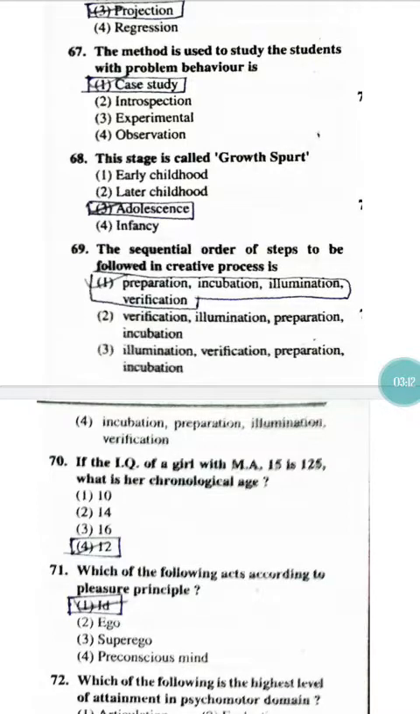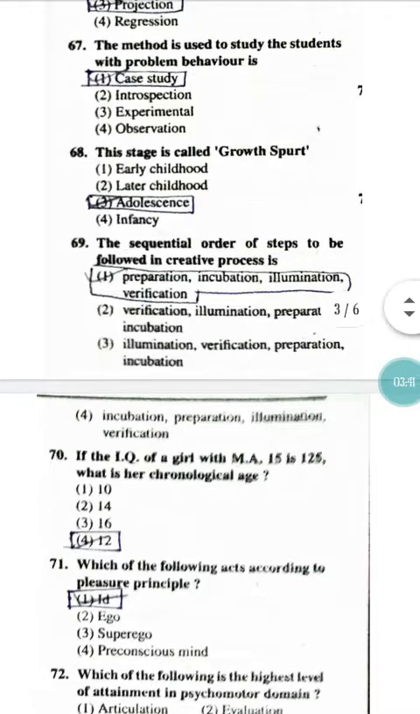This question has been repeated. This question was there in 2014 also, and here also it is repeated. The method used to study the student with problem behavior is known as a case study. As earlier also I said, in case study we used to take 3 to 4 students and study particularly about their problems and all. So it will be the case study. Option number 1 is correct for question number 67. Now come to question number 68.